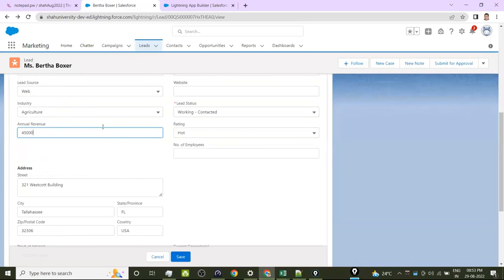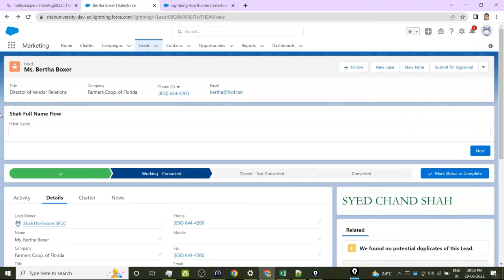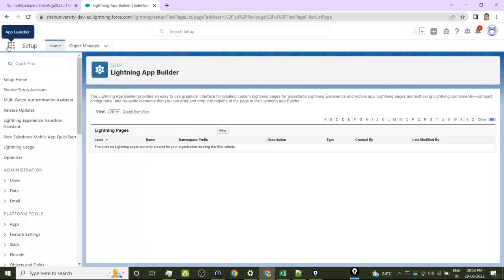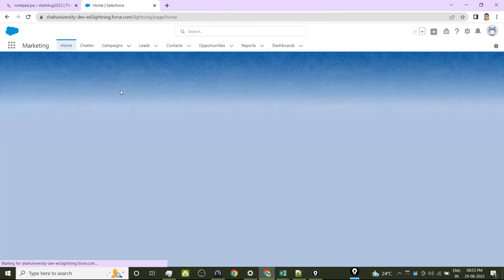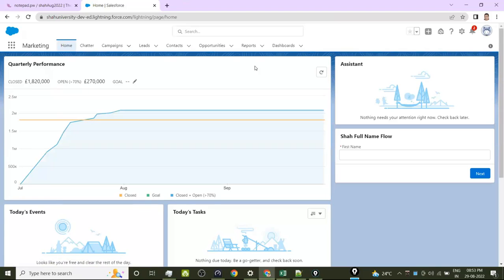Again, let me put more than 50,000, 50,001. The flow will be there. It's there. Okay. So this is conditional rendering. Happy. Then let's go for the app page. App page is nothing but you are going to have a tab here where your app page will be. In the app page, whatever components you have designed will be displayed over there.